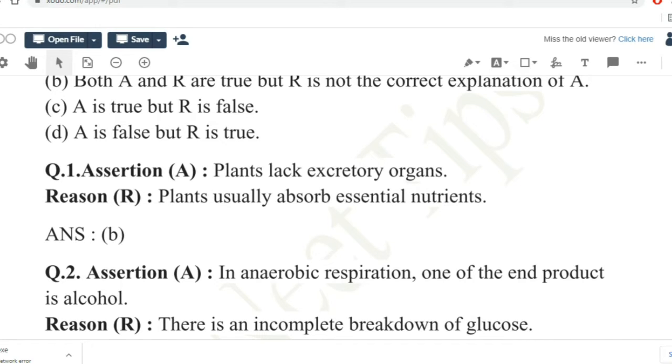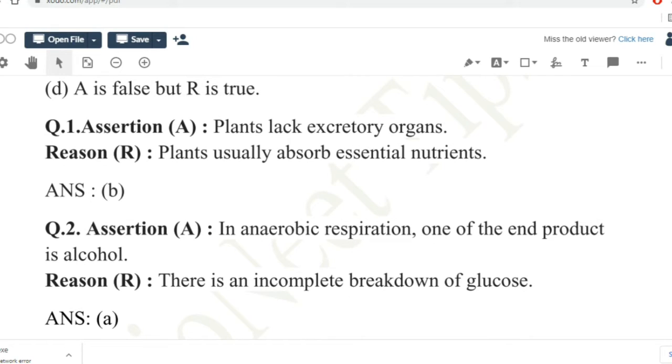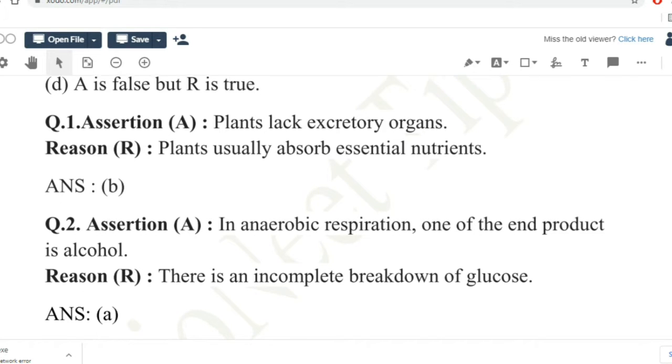And the reason they have given here is there is an incomplete breakdown of glucose, which means that assertion and reason both are true, and reason is the correct explanation of assertion. Since there is an incomplete breakdown, we say this because there is no oxygen, so much of the energy is not released. So that is the reason.